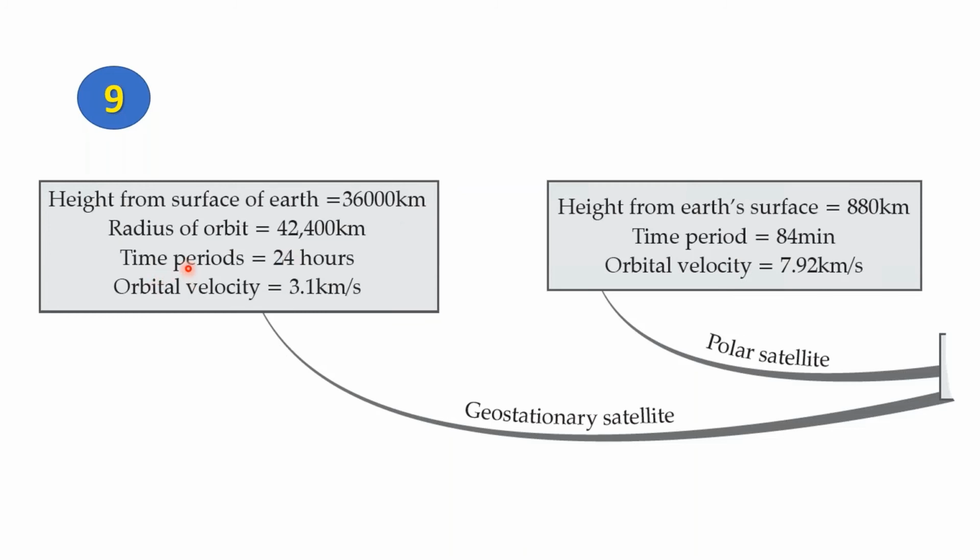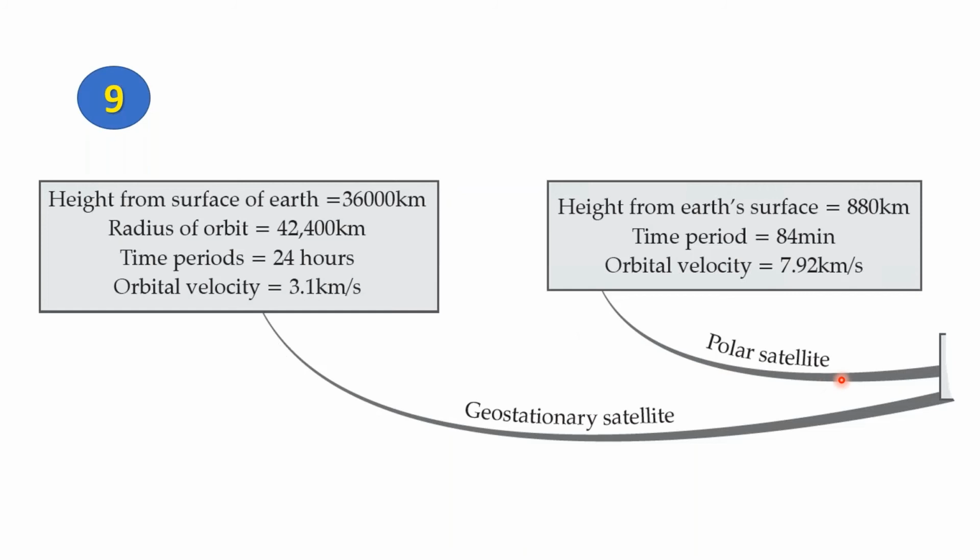The time period of a geostationary satellite is 24 hours, which makes it appear relatively stationary to us. Now, the orbital velocity of a geostationary satellite is immense. It is 3.1 kilometers per second. However, that pales in comparison to the other satellite that we are about to learn, polar satellites.